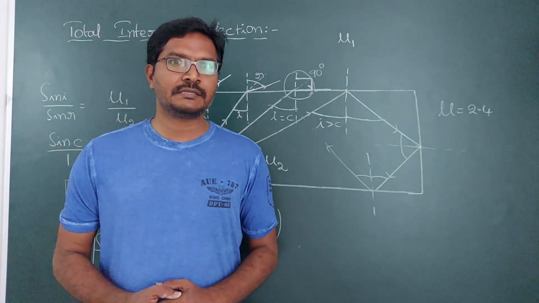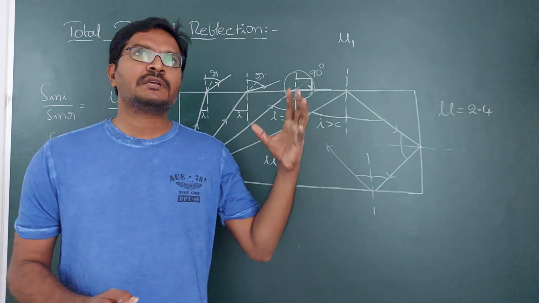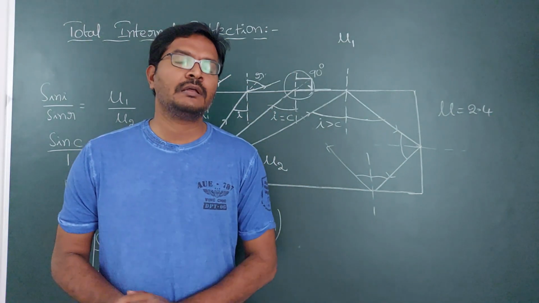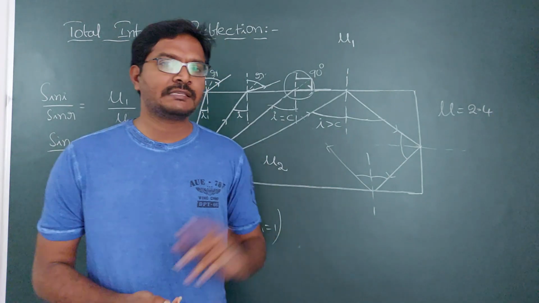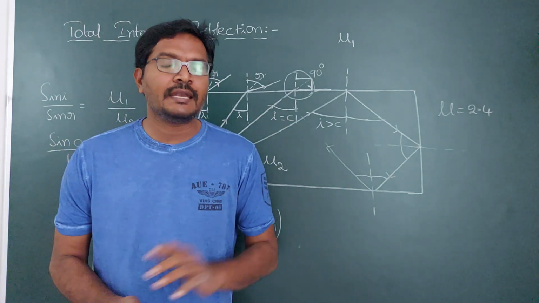Why does this happen? And in some cases, in cold countries, we can see objects floating in the air. That is also an illusion. For both cases, we will explain based on total internal reflection. So this one we are going to see in the next class.